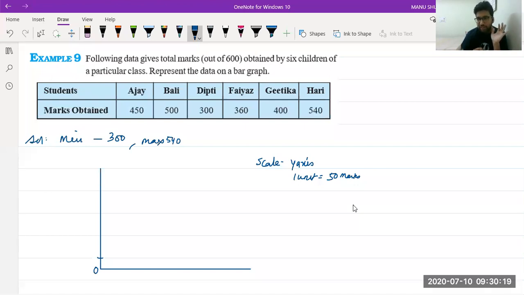Why do we not take a scale of 5? Okay, Manish, let's take a scale of 5 today. Okay, let's start with 5 only. You can try at your home. 5, 10, 15, 20, 30, 35. So you will keep on going. On the floor of the drawing room, you can make a long graph and try at that time. You will find all the values on the graph then. But in the copy, you won't be able to make such a long graph. Okay, Manish, if you take a scale of 5, you won't be able to do it in the copy. Rachit is saying 50, 100. Yes, beta, you can take 100 also.